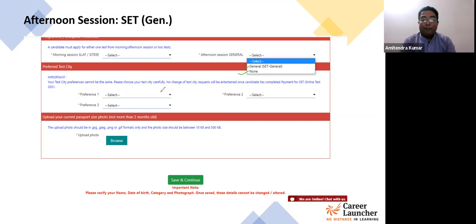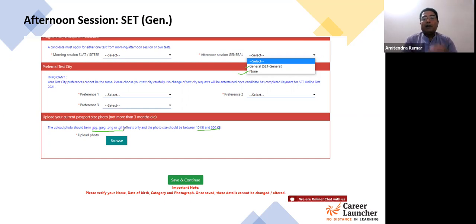Then you have to upload your photograph. Please ensure that the size of the photograph is between 10 KB and 500 KB, and these are the 4 formats permissible: JPG, JPEG, PNG, and GIF. These are the only 4 formats which are allowed. So when you are uploading your photograph, take a good quality photograph of yourself against a lighter background, work on that photograph, resize it, and then upload that.